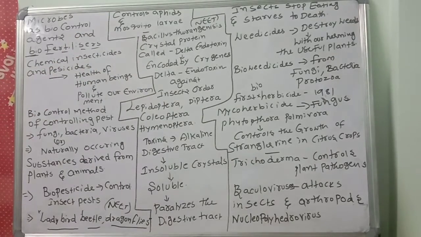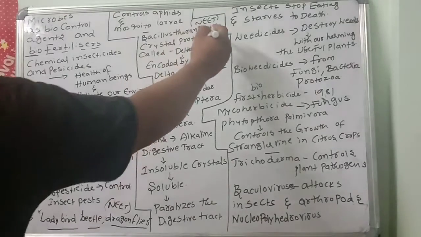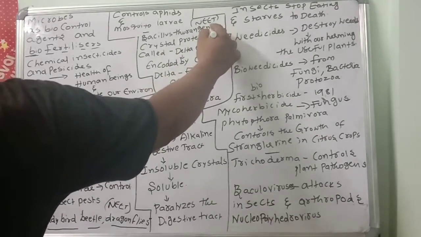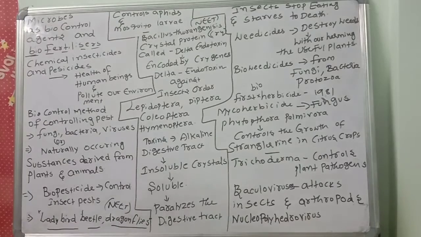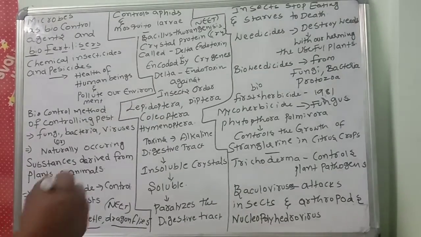What is the toxin name? The toxin name is cry toxin. The toxin-producing genes are introduced into plants to raise genetically engineered, pest-resistant plants. For example, Bt cotton.